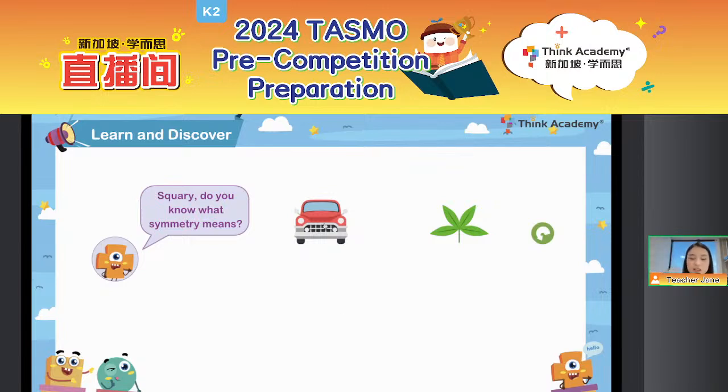We can also see here on the screen this car. Is it symmetry? Type 1 in the chat box if you think it is symmetry. Yeah, this is symmetry, right? Because along a line, if we fold it, we can get the two halves. They will look exactly the same. Then the same as the second one. Do you think the leaf is symmetrical? If you think yes, type 1 in the chat box. If no, type 2 in the chat box. Exactly, this is also symmetrical. Good job, everyone. Perfect, everyone.